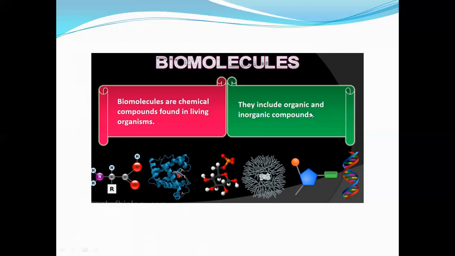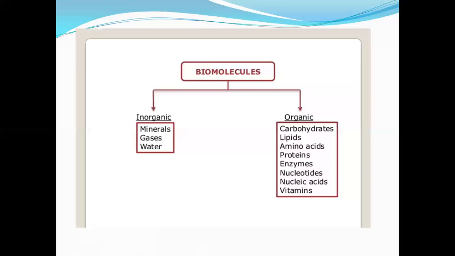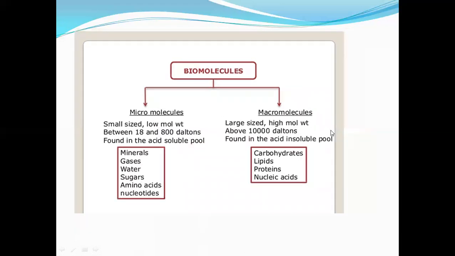So they include organic and inorganic compounds present in the biomolecules. So see here, inorganic in which ways? Minerals, gases, water, and organic in which ways? Carbohydrates, lipids, amino acids, proteins, enzymes in a form of amylase, nucleotides, nucleic acid, vitamins. So these are the form of organic. So biomolecules is divided into inorganic as well as organic molecules.